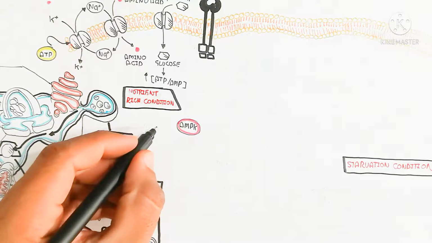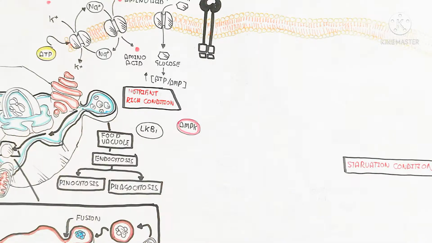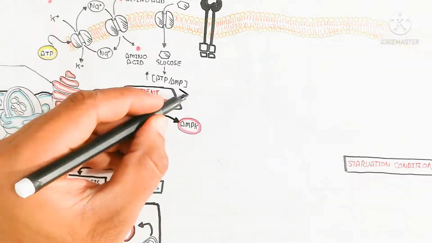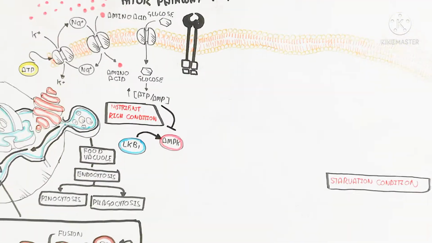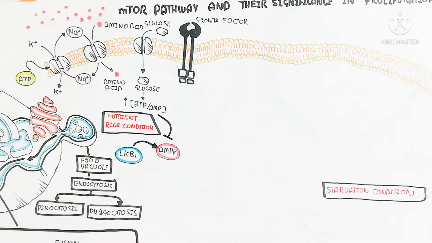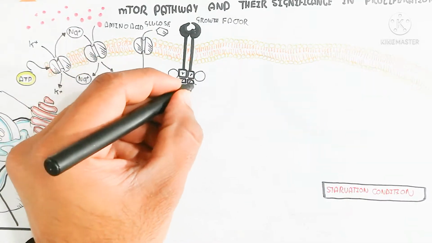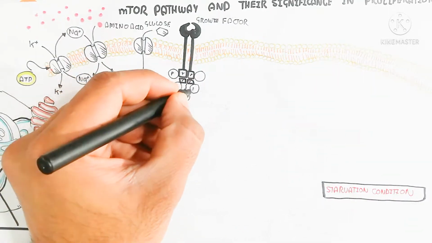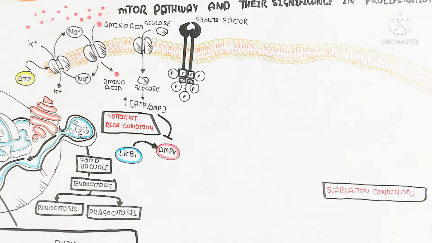So during the nutrient rich condition, here is the AMP-activated protein kinase, which is activated by LKB1. After this LKB1 stimulation, it can be inhibited through the increase of ATP in the cell. So during the nutrient rich condition, it will be inhibited.